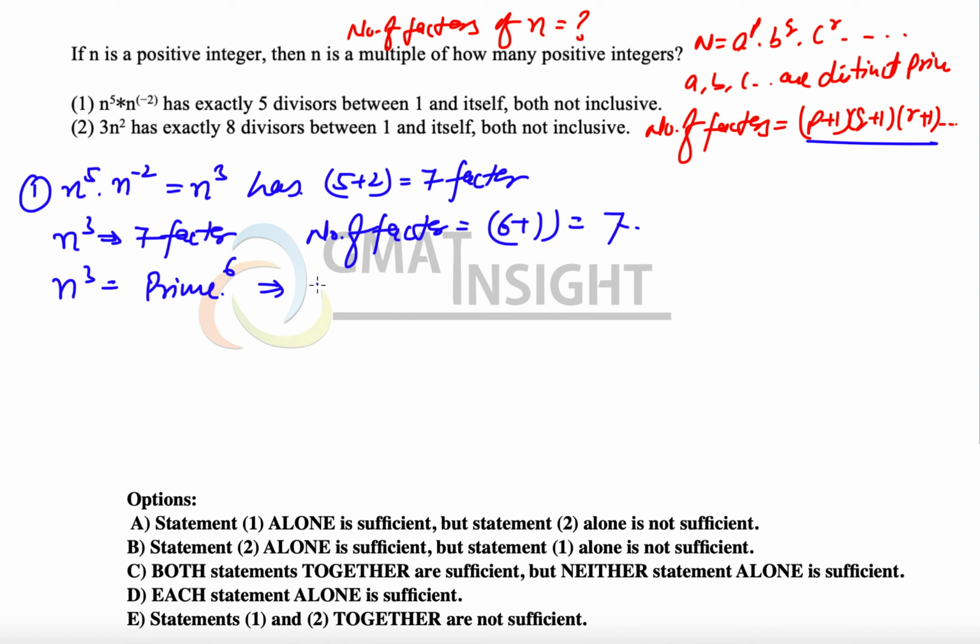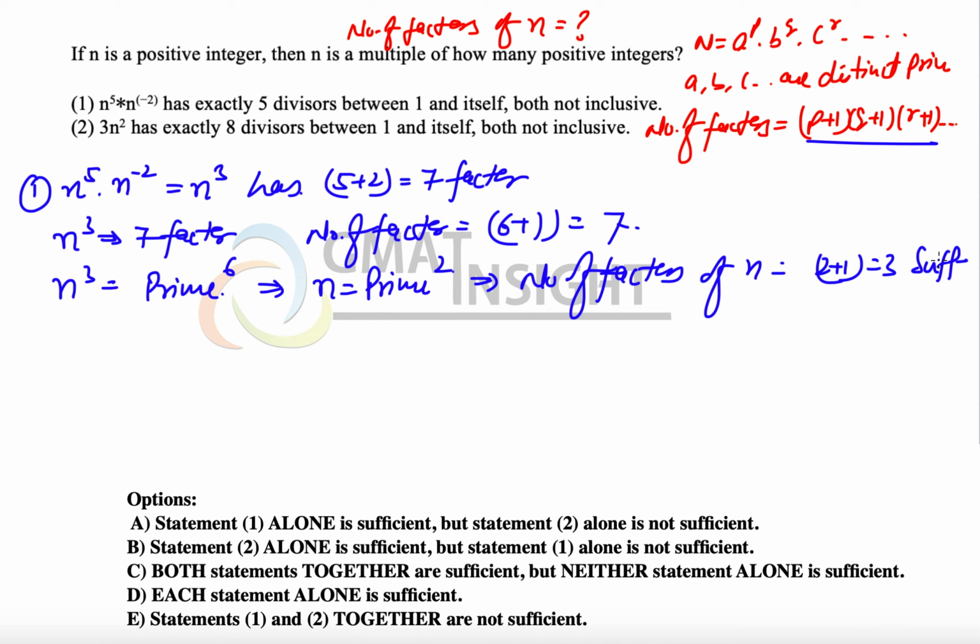This simply means that n is a prime number raised to the power 2, and the number of factors of n in that case will be 2 plus 1, that is 3. Since we have a unique value for the number of factors of n, the first statement alone is sufficient to answer the question. The choices we are left with are option A and option D.